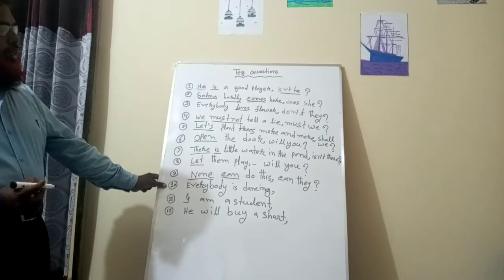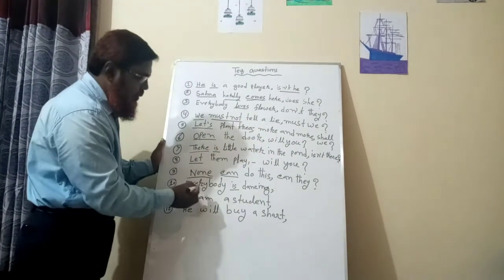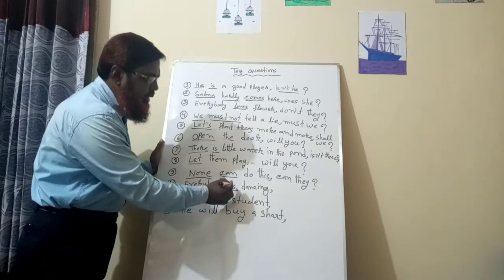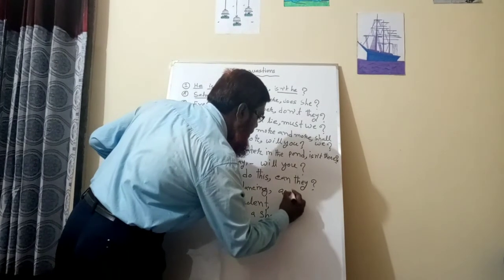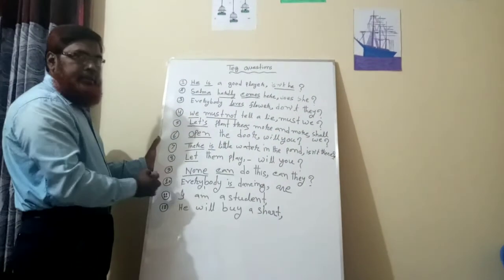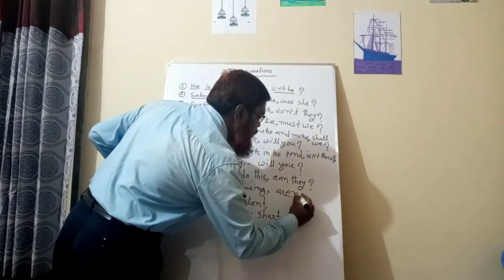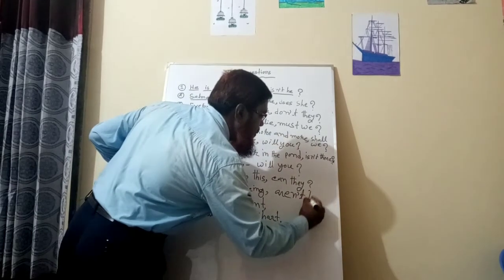Then, everybody is dancing. Here the auxiliary verb is is present, but as everybody is present, is will be changed to are. Then, as there is no negative word, we will have to use the short form of not, then the subject will be they.